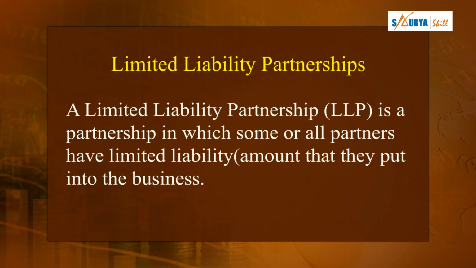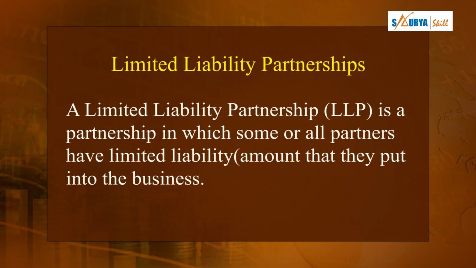Right. So this fourth business entity is the limited liability partnership. It takes the advantages of the limited company and retains the characteristics of the partnership firm. So I am going to repeat, students. It takes the advantages of a limited company and retains the characteristics of a partnership firm.